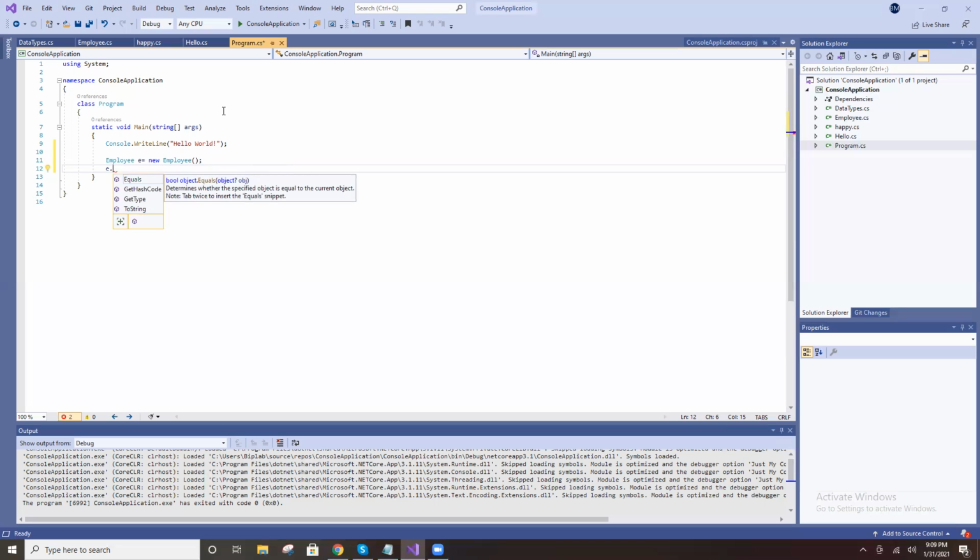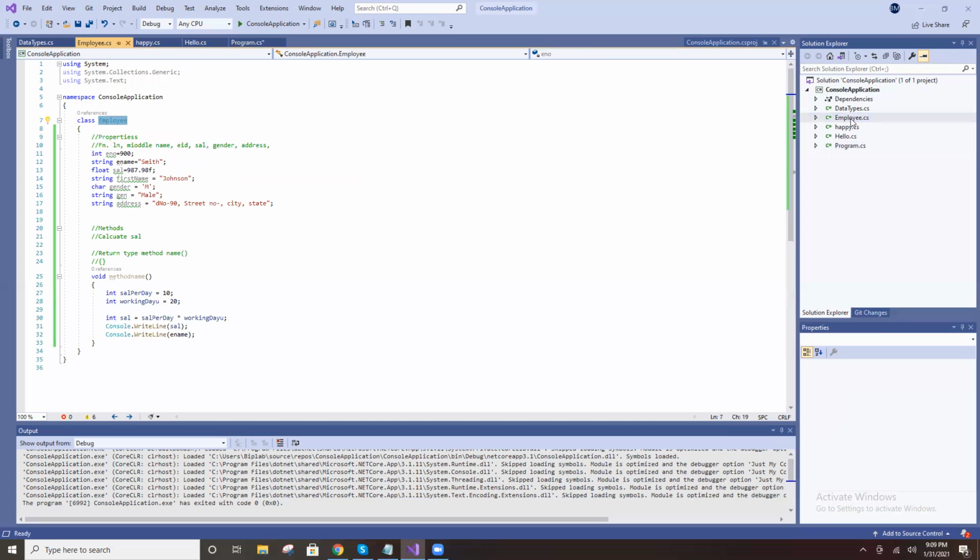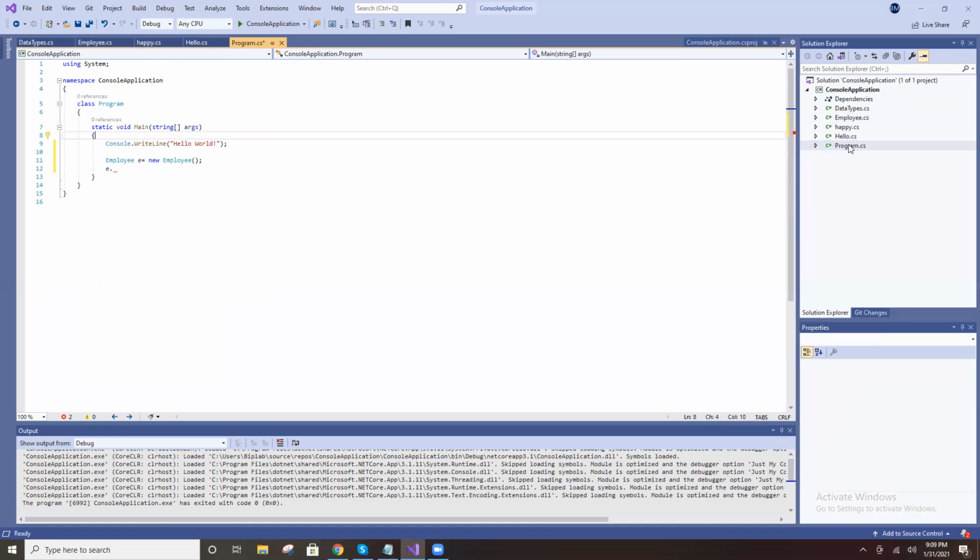Now E dot salary, right? Employee, right? So you can access it from outside now. Just now you put it as public. I will explain what is public. You just declared it, and the access modifier is public. E dot, and then the method name.